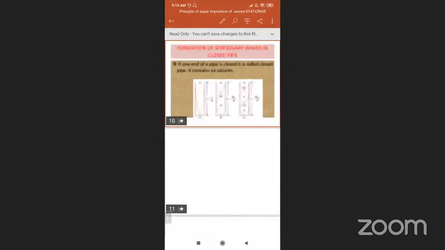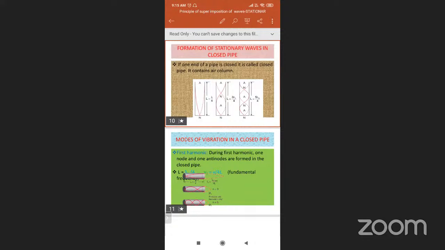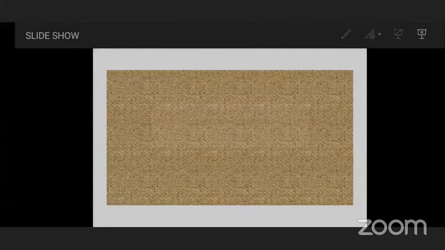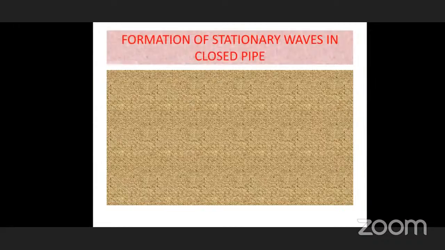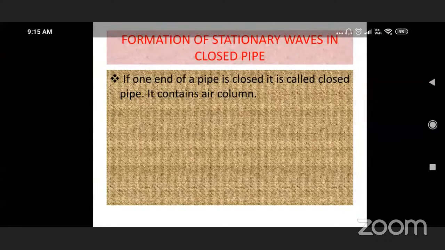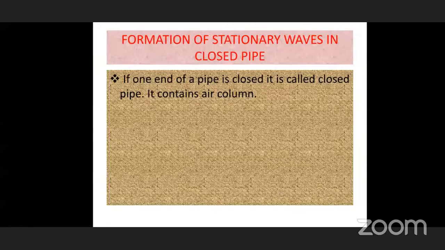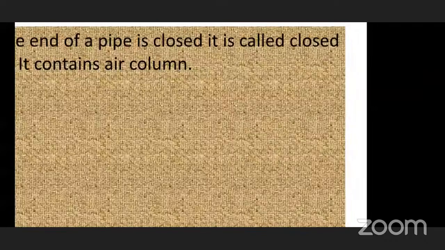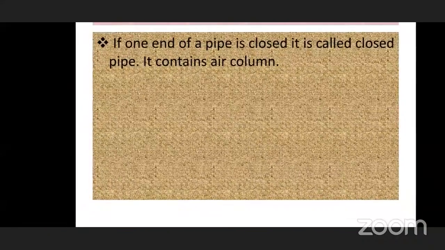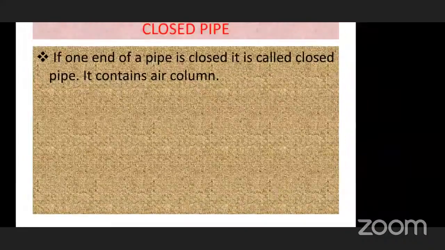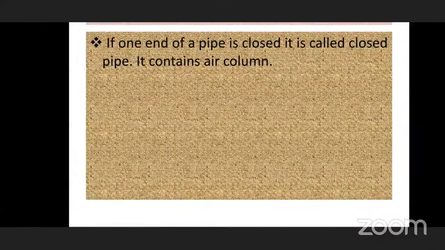Well, if you are talking about a closed pipe, one side is open, and it is the formation of stationary waves in a closed pipe. Here we can see in the case of a closed pipe, one end of the pipe is closed, the other end is open, and it contains an air column. Then you can see the images of how these are formed.